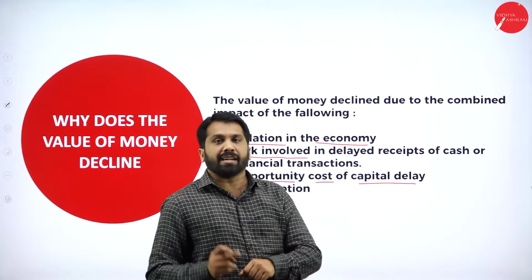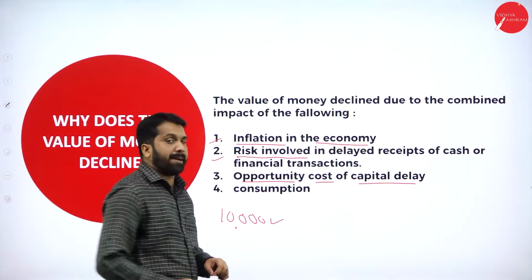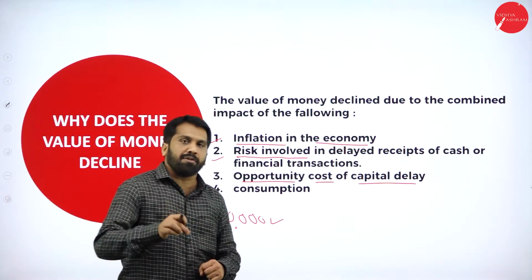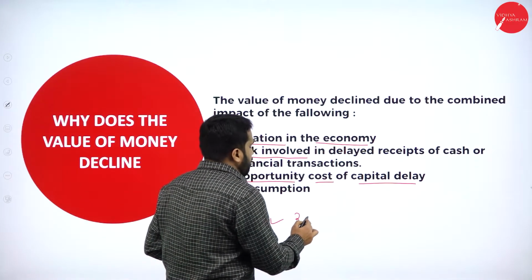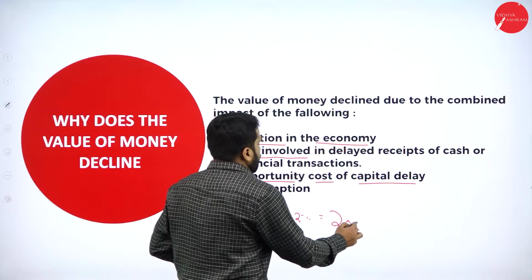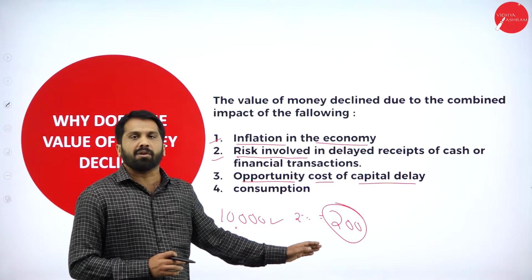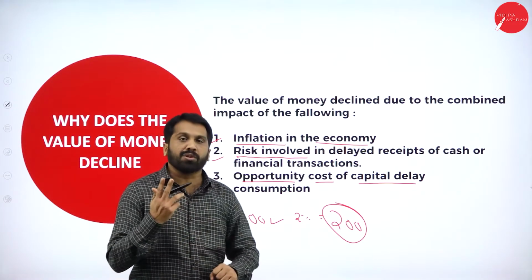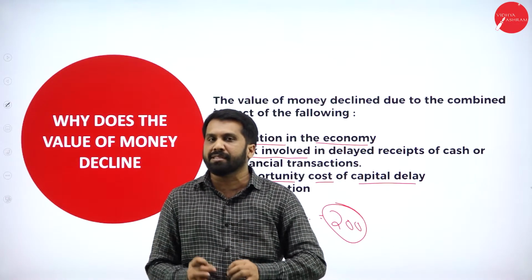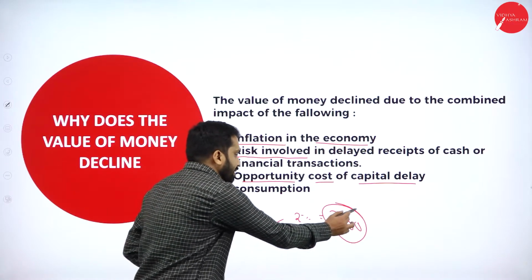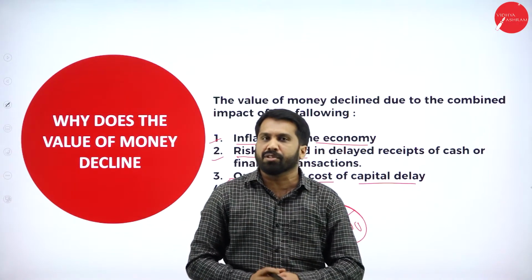Then what happens? If you had collected it today itself, the 10,000 you can deposit into the bank. If you deposited it into the bank for 1 month, you would have taken 2% interest. It will be around 200. For 10,000, in the example I have given, 2% means almost you have taken how much? It is 200. Now, you agreed that you will collect next month, which means you lost this 200. This 200 we call opportunity cost. Hope you understood.